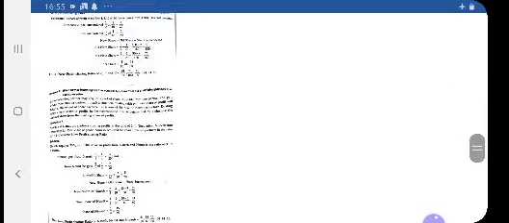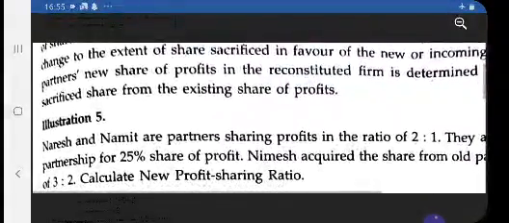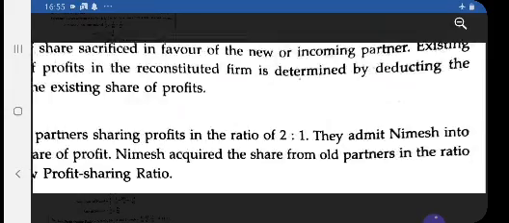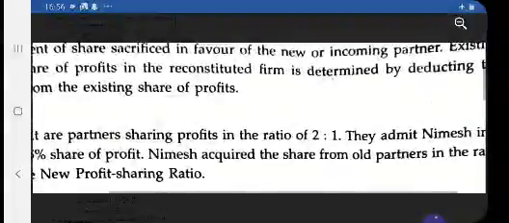See, if it is specified that the new partner's share will be bought by partners in a particular ratio, you just directly see the question, that will be very easy for you. Naresh and Namit are partners sharing profit in 2:1. This was the old ratio. They admitted Nimesh as a partner for 25% share of profit. What is the share then? 1 by 4, because 25 is a quarter of 100, so 1/4th share of profit he is coming into the firm with.